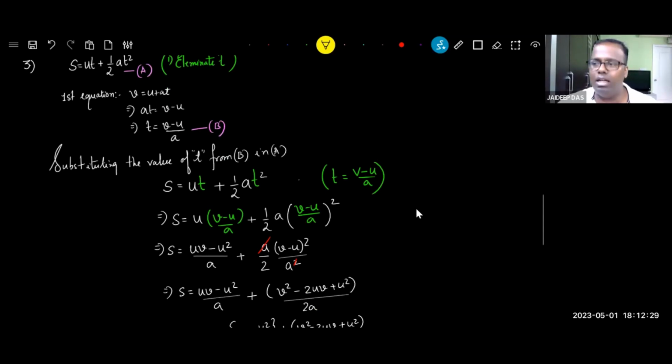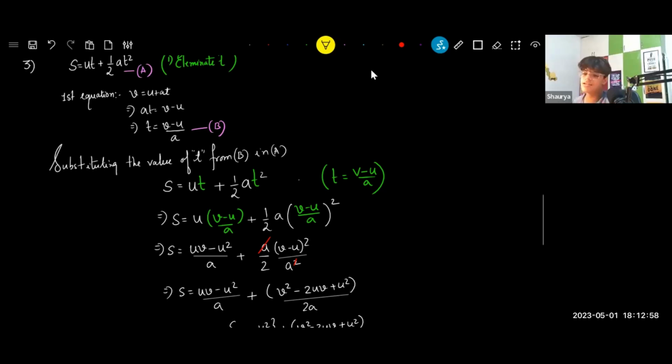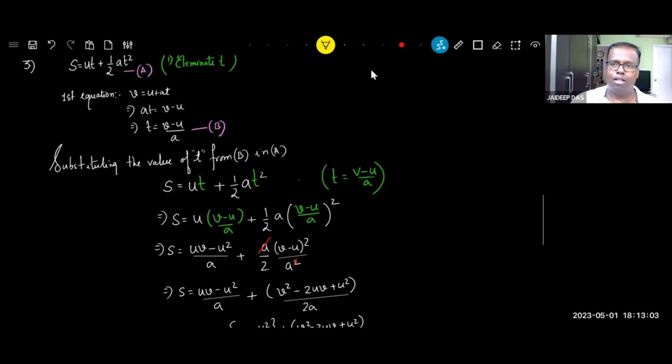And don't just copy, understand and copy. If luck is bad, then this one may also come for derivation. This is actually the toughest one. The middle one usually comes: deduce the second equation of motion. Once I saw in Phoenix Green or some school, they gave this third one. If the second equation comes, it will come for lesser marks than the third equation.